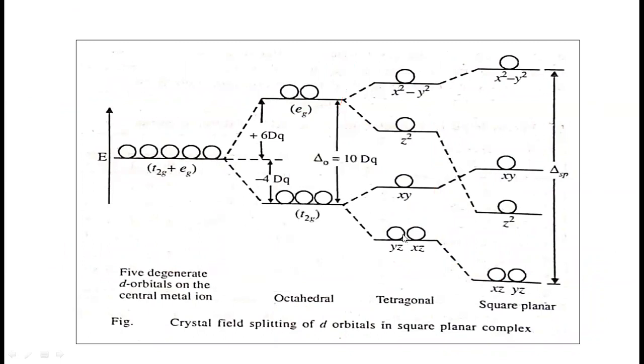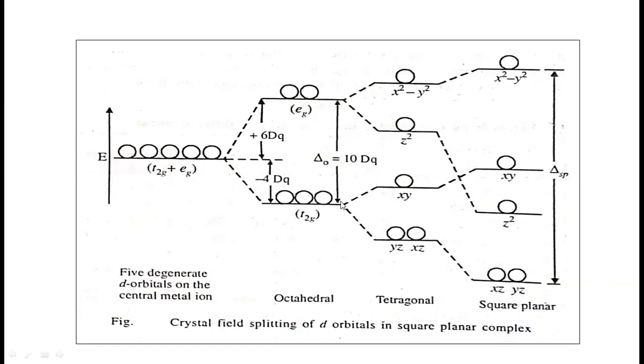See, the energy of the dx square minus y square orbital further increases in the square planar complex because the 4 ligands are very close to the central metal. So the effect of the ligand field on the dx square minus y square orbital will be greater, so its energy level further increases here. Now the dz square orbital, as there are no ligands along the z axis, totally trans ligands are removed, so its energy level further decreases, it goes down.